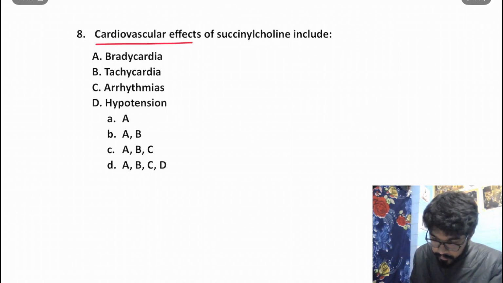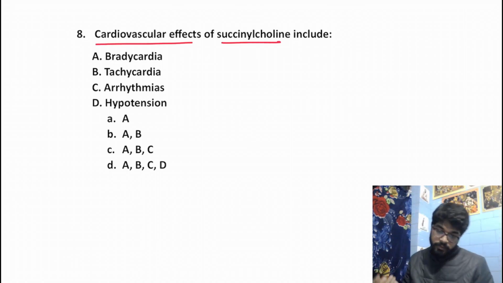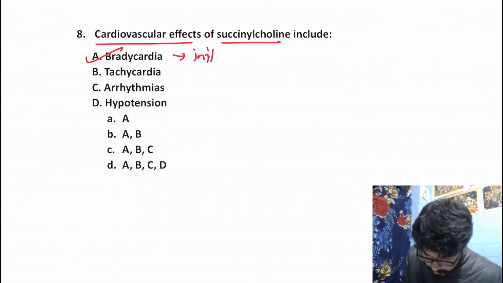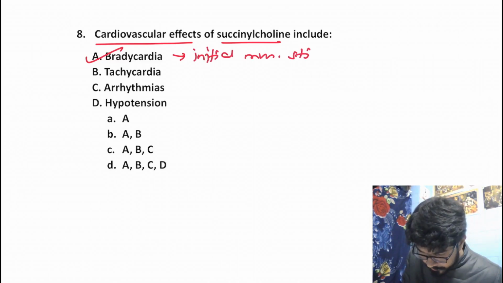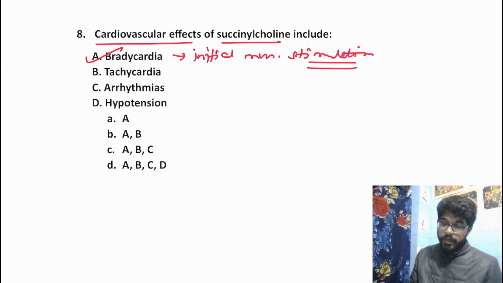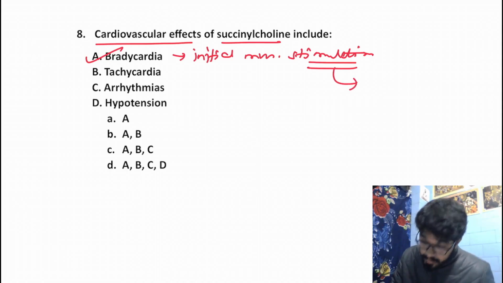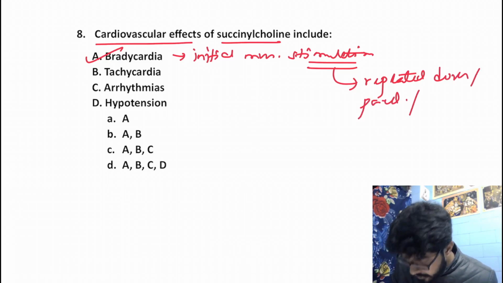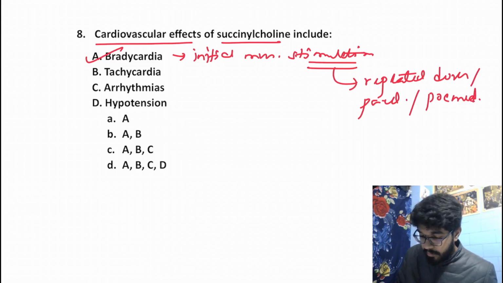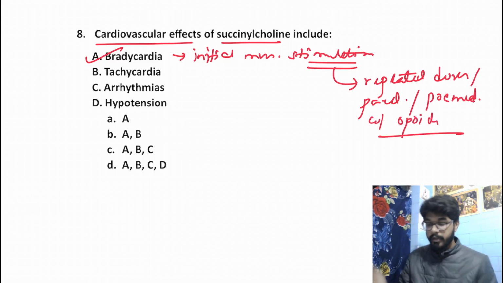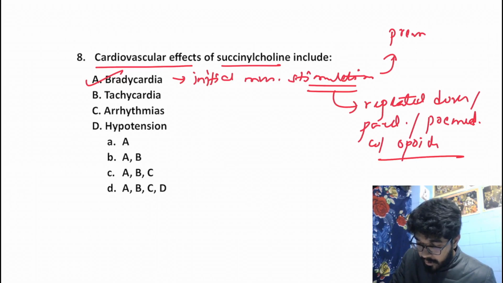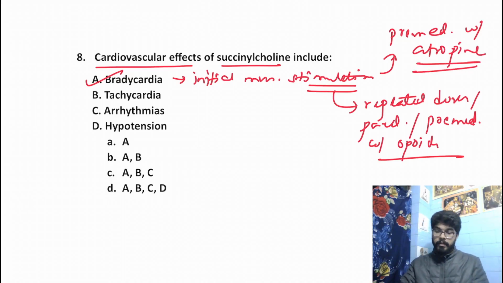The cardiovascular effects of succinylcholine include bradycardia, yes. Bradycardia is present. This is due to the initial muscarinic stimulation. We would get bradycardia, which is especially seen with repeated doses, or in pediatric patients, or in patients who have been pre-medicated with opioids. Now in order to prevent this, we can pre-medicate the patient with atropine, which would block the muscarinic receptors.